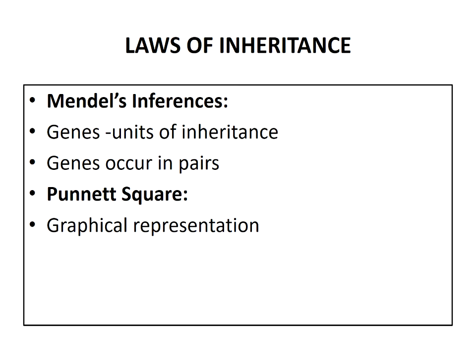Genes which code for a pair of contrasting traits are known as alleles, that is, they are slightly different forms of the same gene.